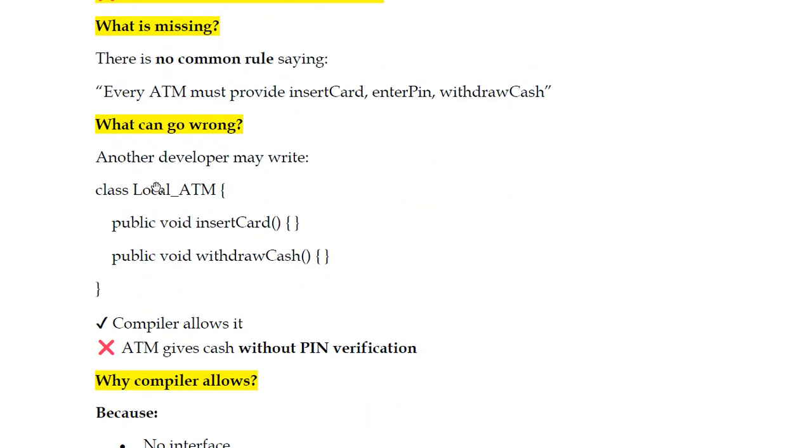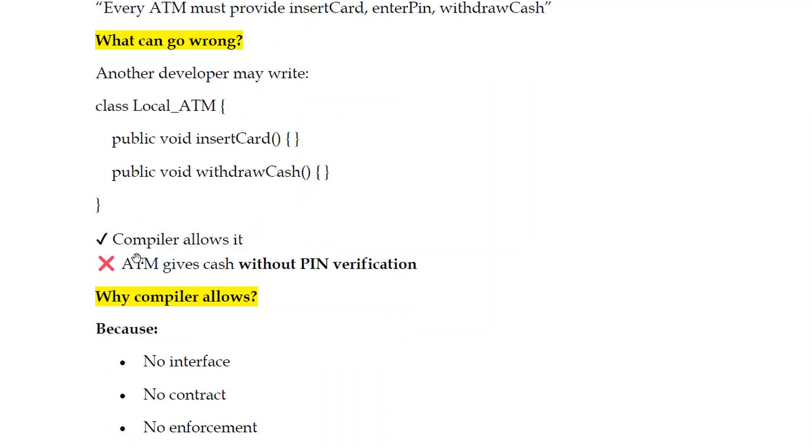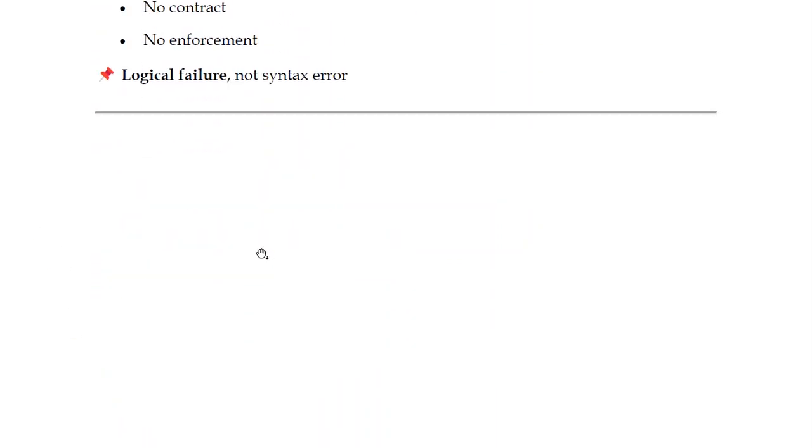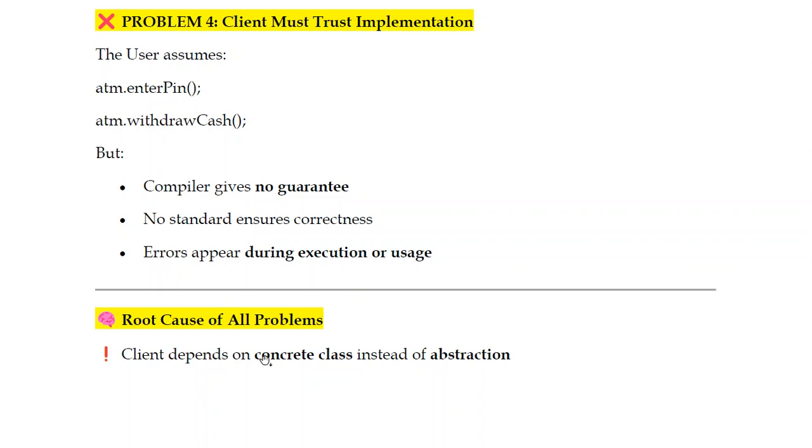There is no common rule, so the local ATM also should follow the same thing. The client expectations are based on SBI ATM. They follow that only. They don't know what is happening in the local ATM. Again, they are going to rewrite it. So this is what I'm telling: the client depends on a concrete class instead of abstraction.